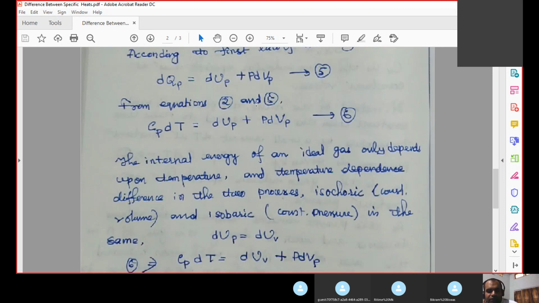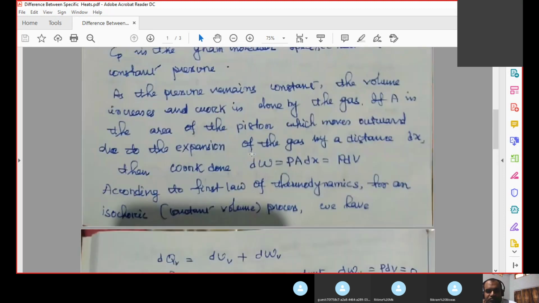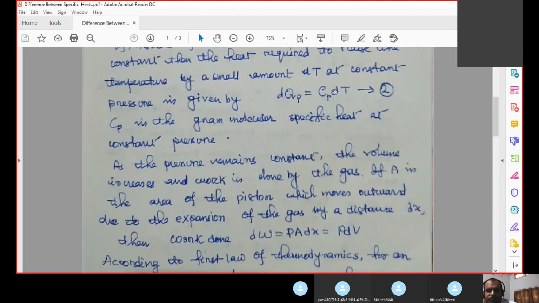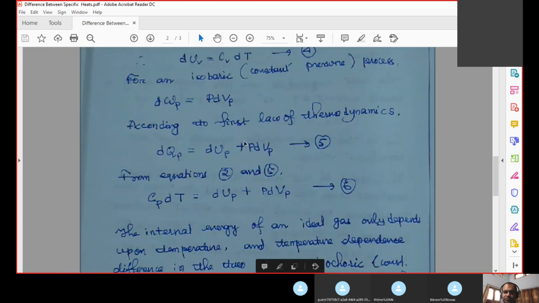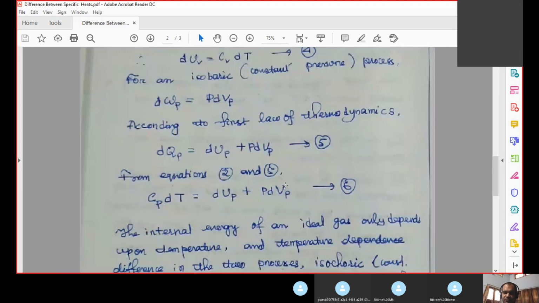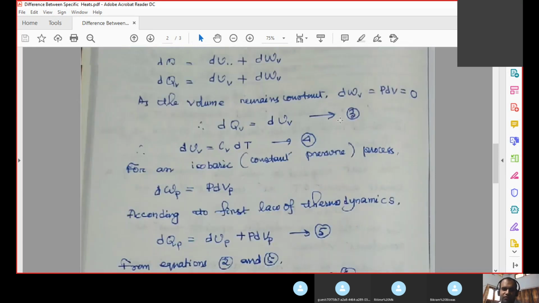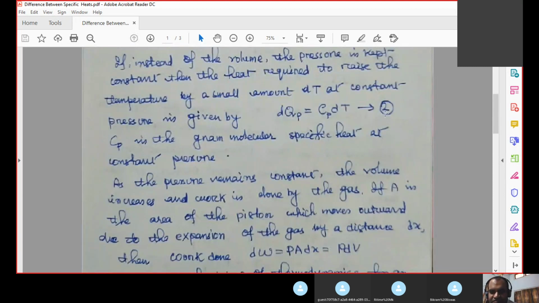Now from equations 2 and 5. What was equation 2? Equation 2 is dQP is equal to Cp dt. This is what we got in equation 2. So Cp dt is equal to dUP plus P dVP. Suppose that is equation 6. So you compare equations 2 and 5.